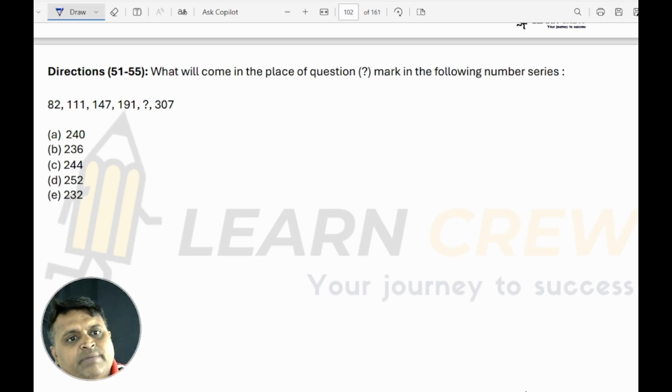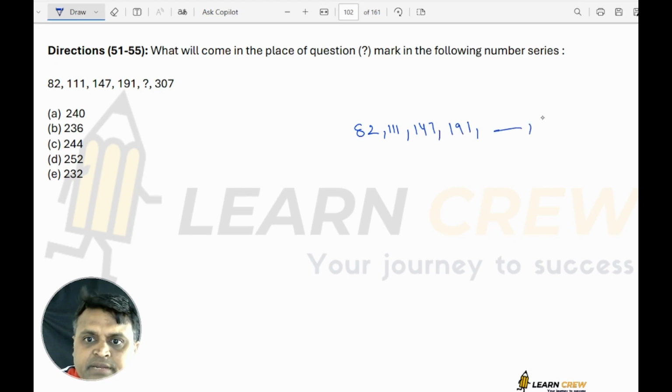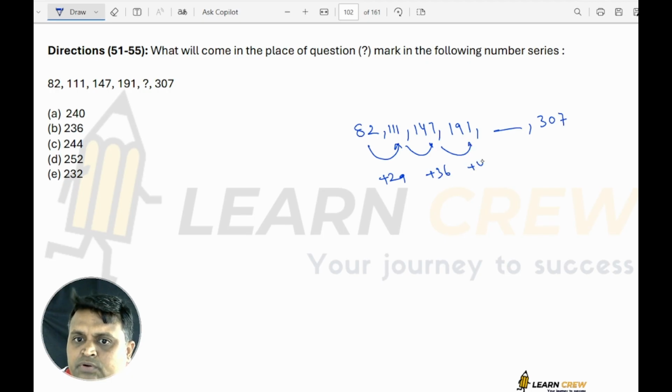Next is based on number series. The questions number 51 to 55 are based on number series. So if you see here 82, 111, 147, 191, missing term, 307. It's a slowly increasing sequence, an addition series. It's an increasing sequence: 82 plus 29, 111 plus 36, 147 plus 44.